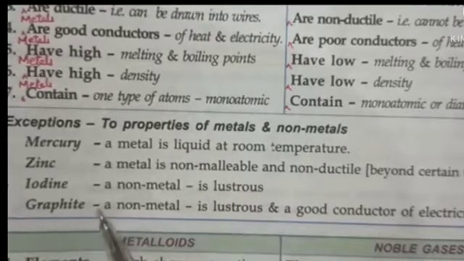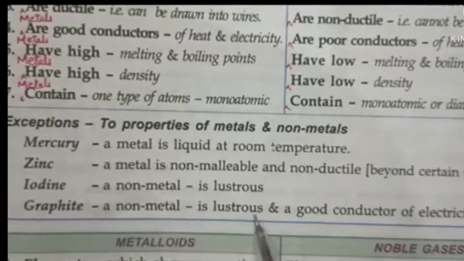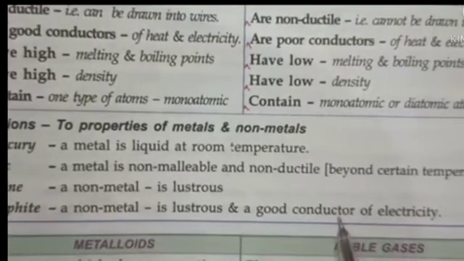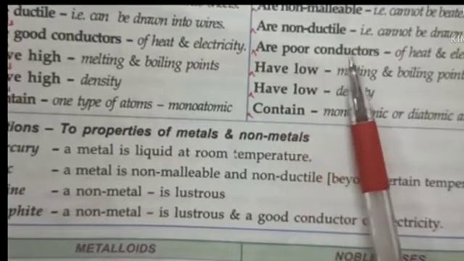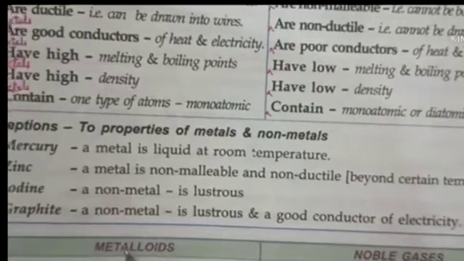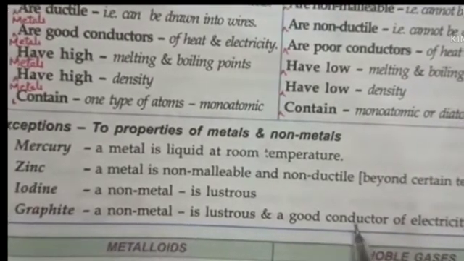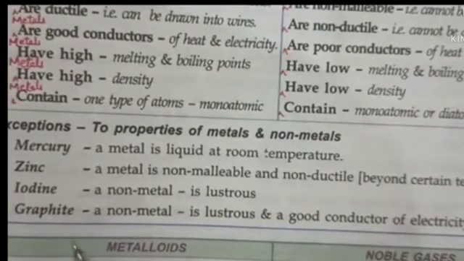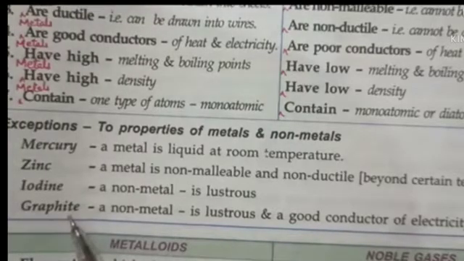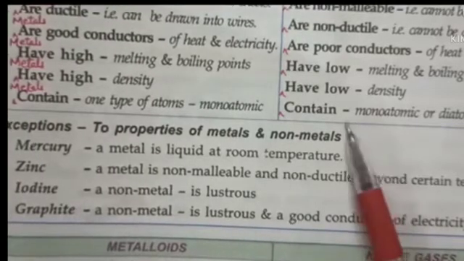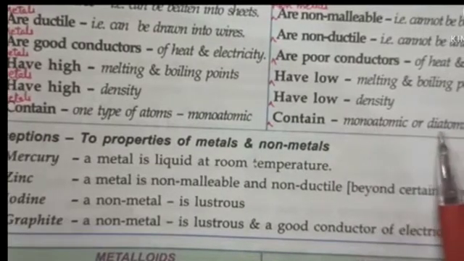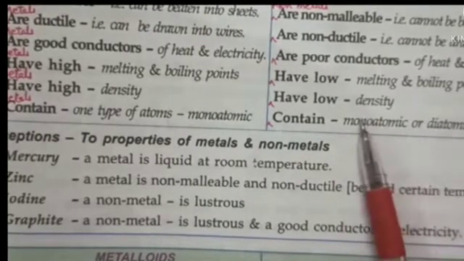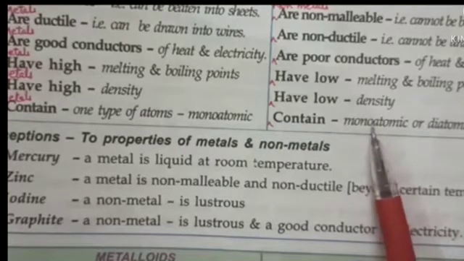And next is your graphite. Graphite is a non-metal which is lustrous as well as a good conductor of electricity. You know that non-metals are poor conductors of heat and electricity, but graphite is a non-metal which is a good conductor of electricity, and graphite is a form of carbon, right? Just I told you that non-metals, they are monoatomic or they may be diatomic. Iodine is diatomic, your carbon is monoatomic.